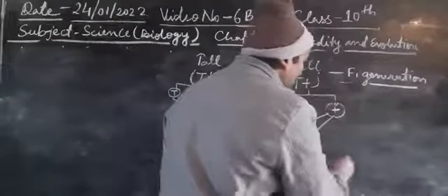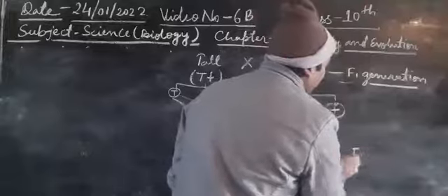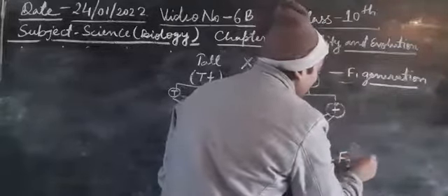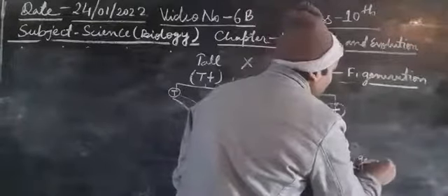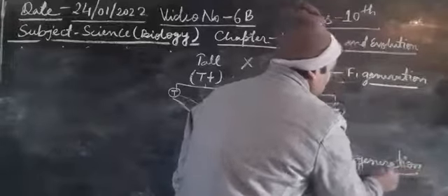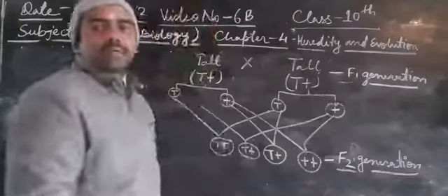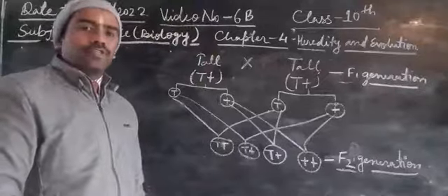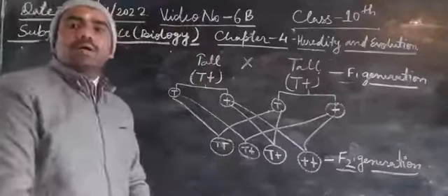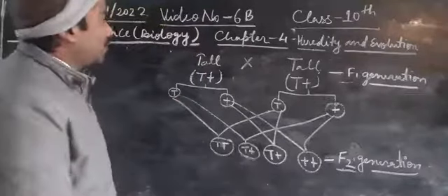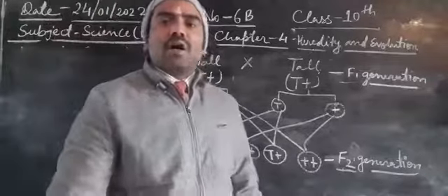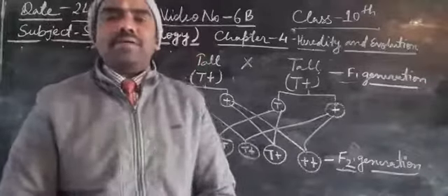This generation is the F2 generation. And this ray diagram represents Mendel's second law. Why is it called the law of purity of gametes?